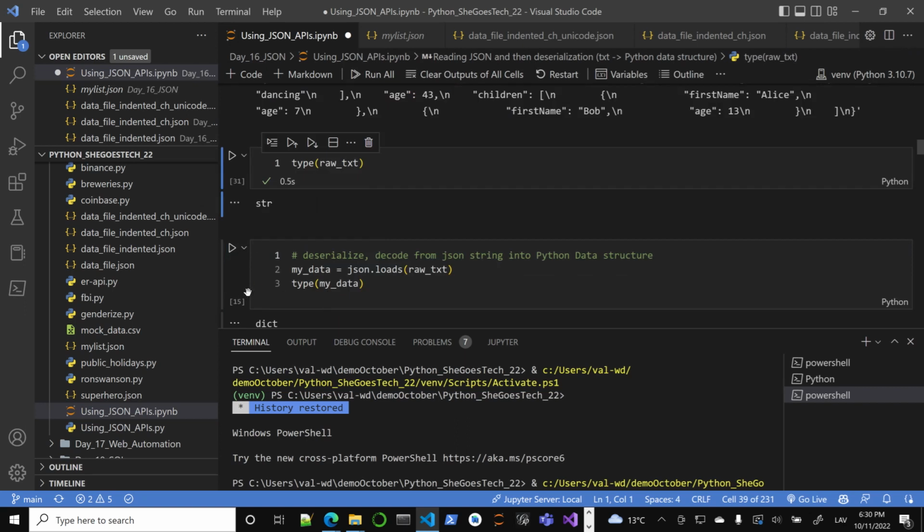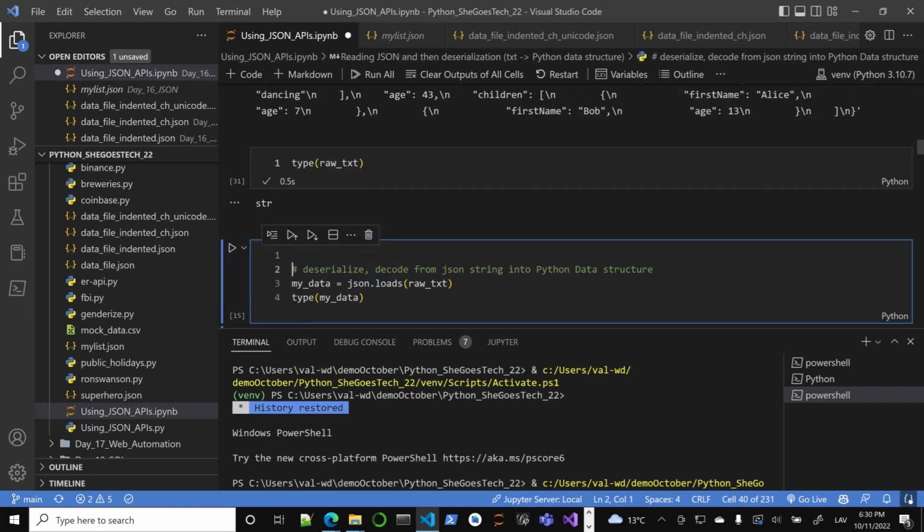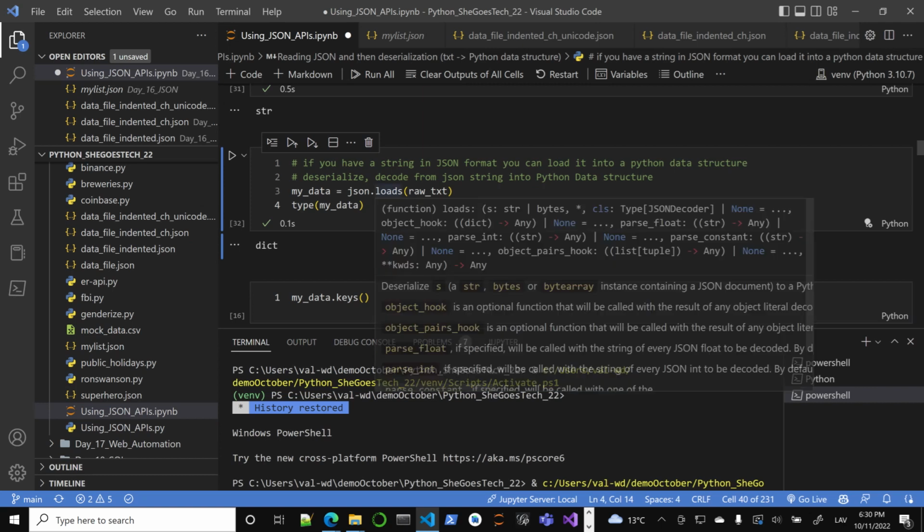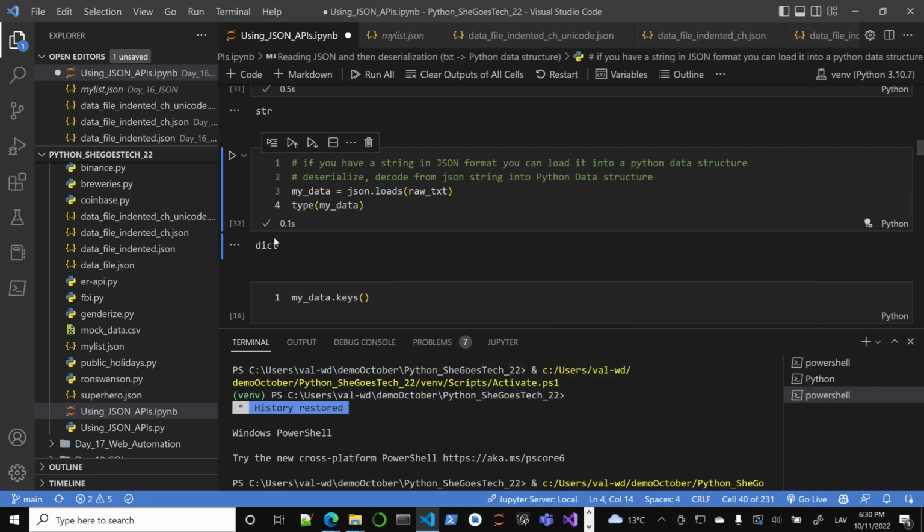So what I could do is, if you have a string in Python, it's called deserialization, right? So deserialize. Now my data is json.loads of the raw text, decoded, right? Notice loads, load S, right? Loads a raw text into a Python dictionary.